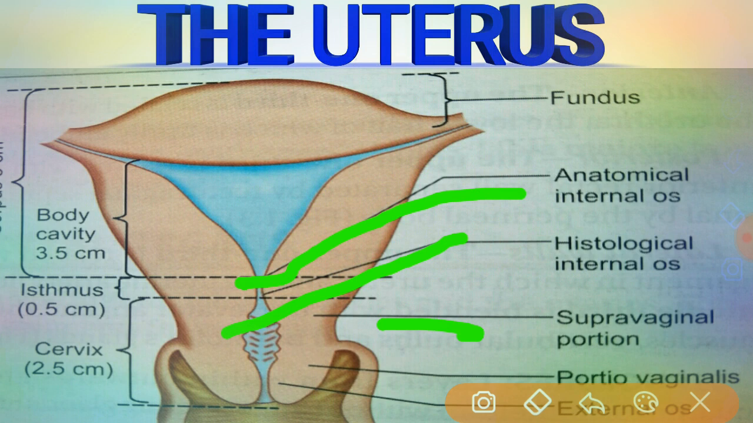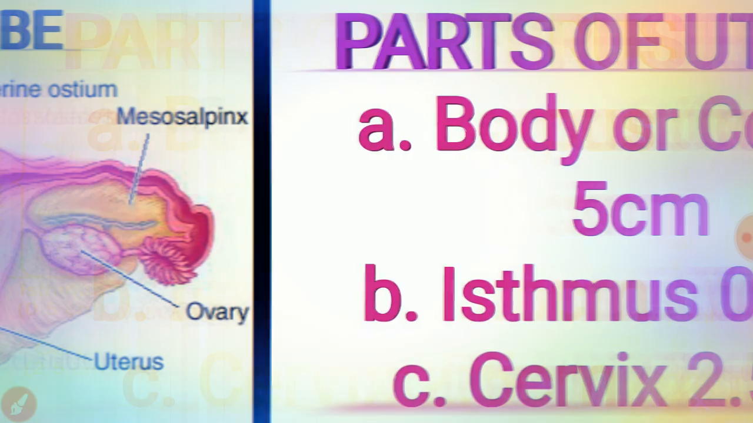Coming to the cervix. The cervix is cylindrical in shape, and it measures about 2.5 centimeters. It extends from the isthmus and ends at the external os, which opens into the vagina after perforating its anterior wall. The part of the cervix lying above the vagina is called the supravaginal part, and the part that lies within the vagina is called the vaginal part. Got it? So these are the parts of the uterus.